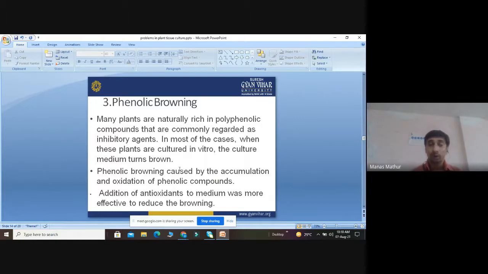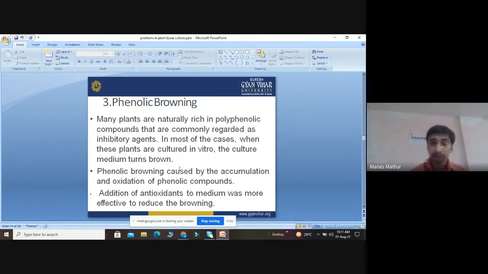So in order to inhibit the oxidation of phenolic compounds in the medium: the phenolic compounds are very good when plants grow in natural conditions. But when we talk about tissue culture, that is the in vitro technique, these compounds are a little bit harmful. They cause browning, and as a result there is oxidation of phenolic compounds, and there is no germination of the plant; its growth is inhibited.